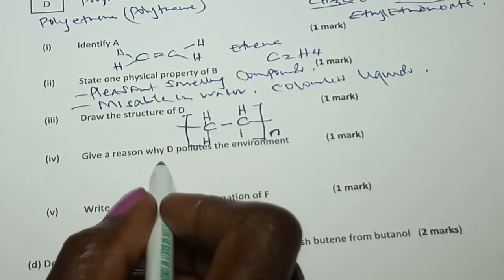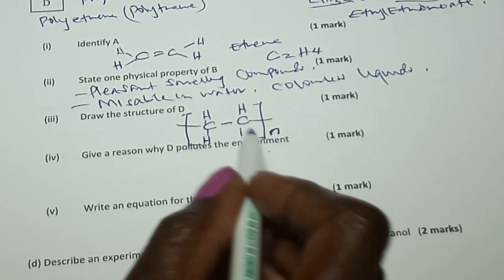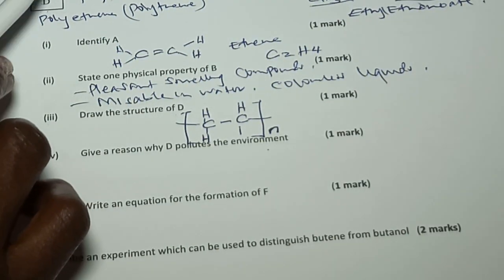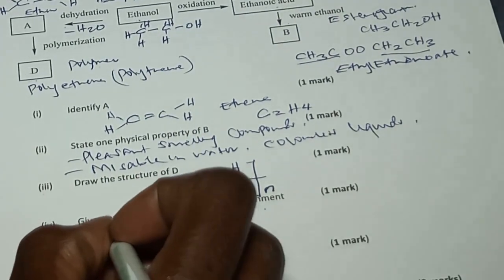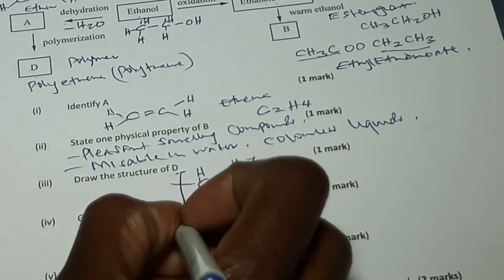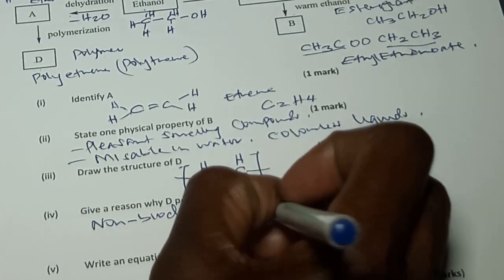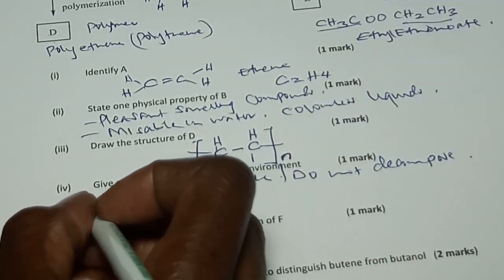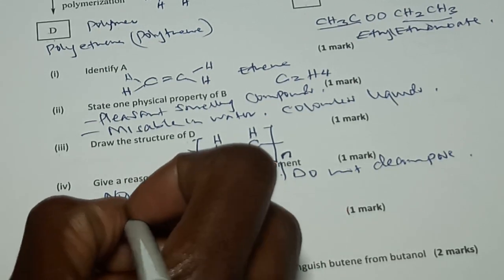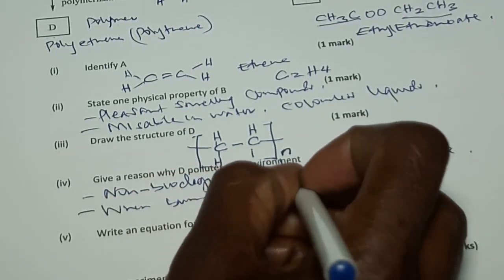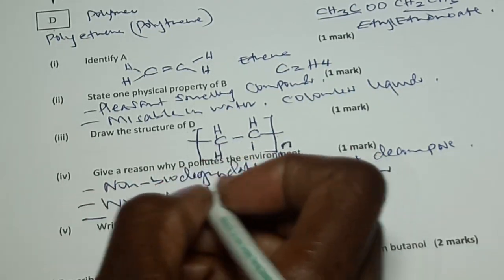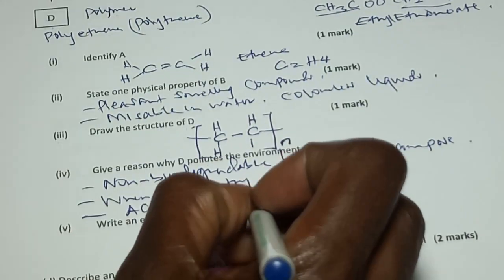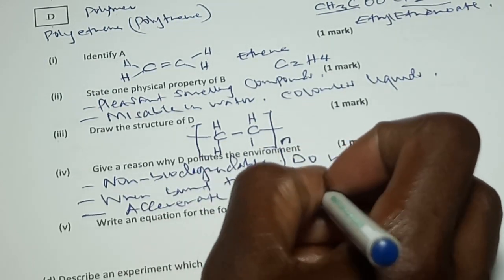Part 4, give a reason why D pollutes the environment. D is a polymer. Synthetic polymers, number 1, they are non-biodegradable. They don't decompose. Number 2, when burnt, they produce toxins. And number 3, they accelerate fires because they are flammable.